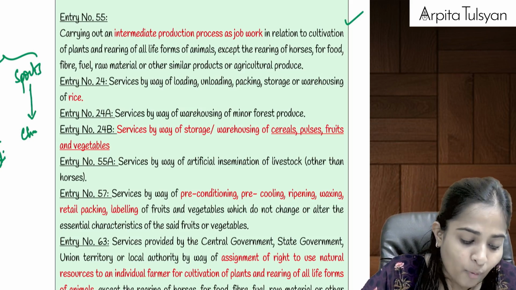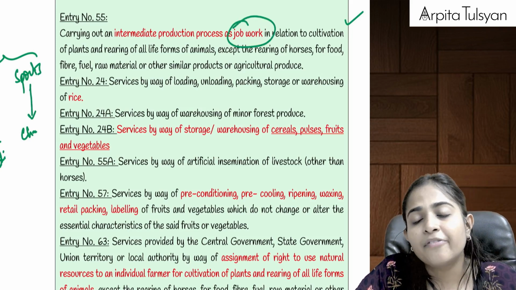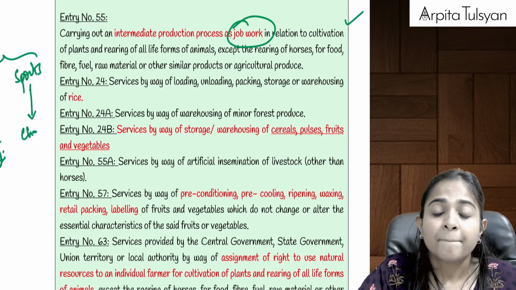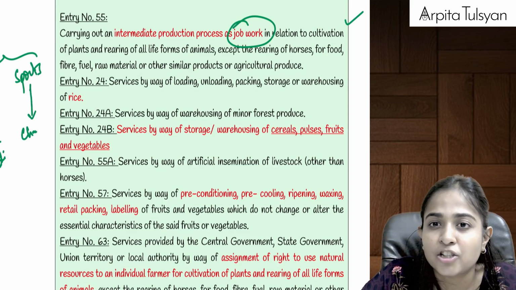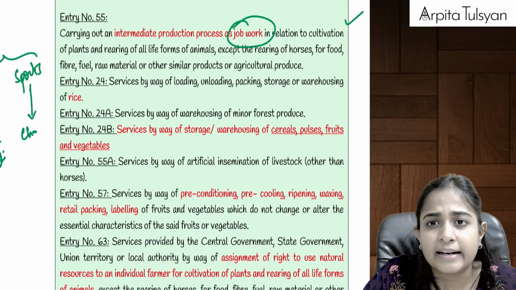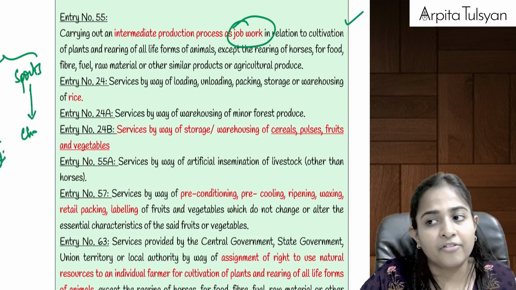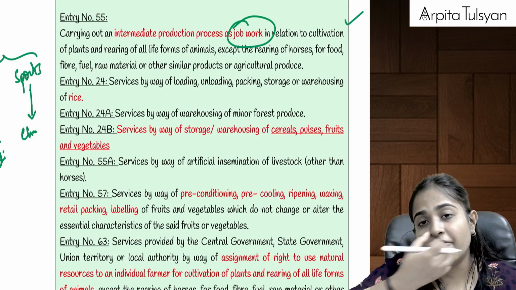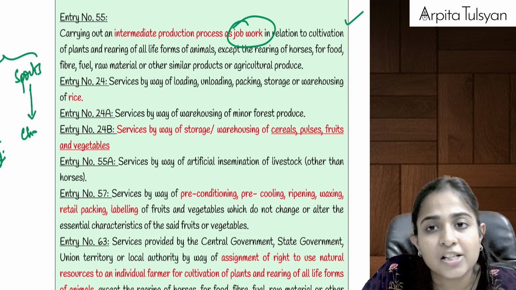Now if we are providing any services as a job worker, remember we had studied one of the services where we discussed carrying out agriculture operations at the agricultural farm itself, like cleaning of potato, drying, trimming, sun drying, fumigating, etc. We had availed those services from someone who was providing them at the agricultural farm itself.